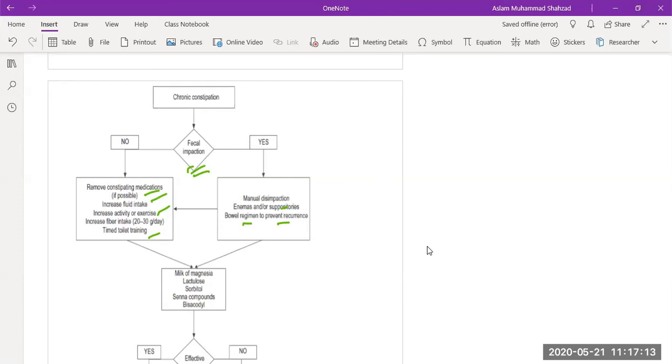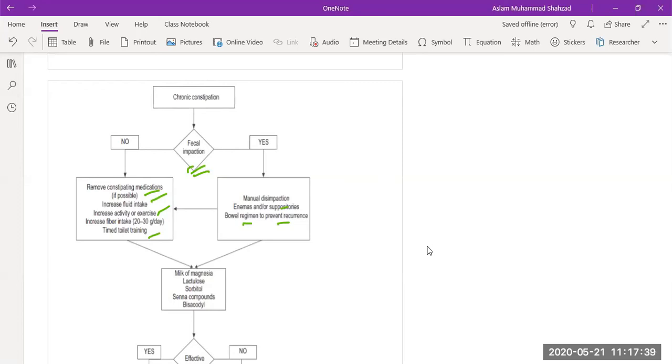And then we see if the patient's symptoms become better, if there is no fecal impaction now, then again we go back to lifestyle changes like increased fluid intake and increased activities.